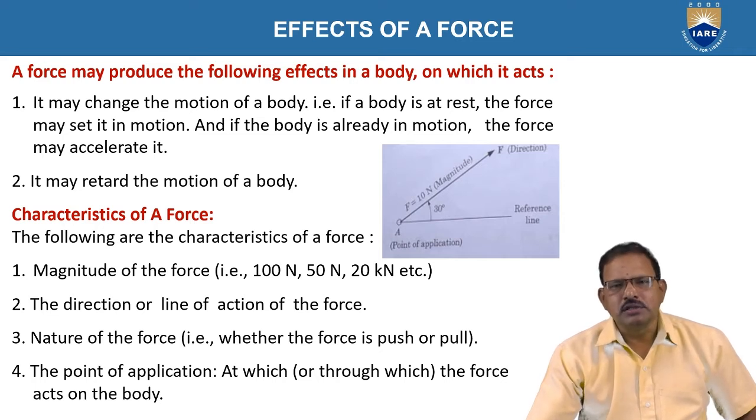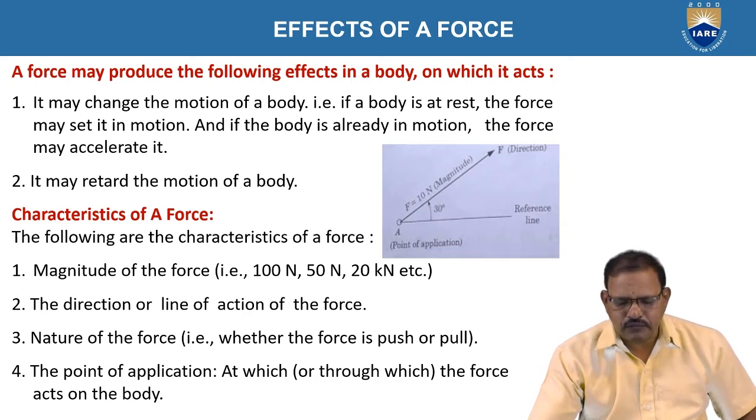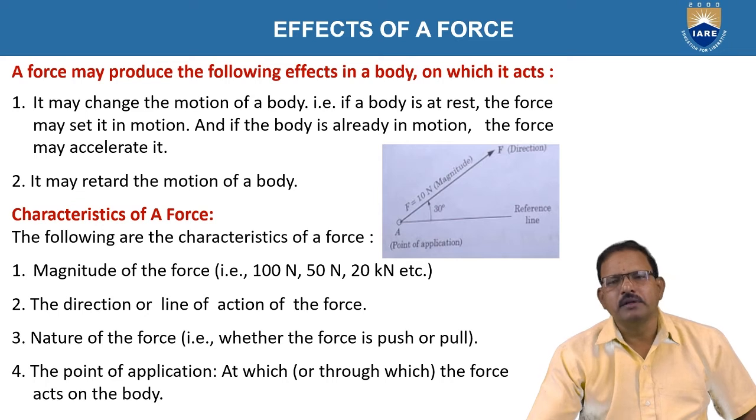The characteristics of force are: it is a vector quantity. That means it is represented by both magnitude and direction. When we represent it graphically, as shown in the figure, for example, if F is equal to 110 newtons, it is represented as per a certain scale to represent the magnitude of the force.